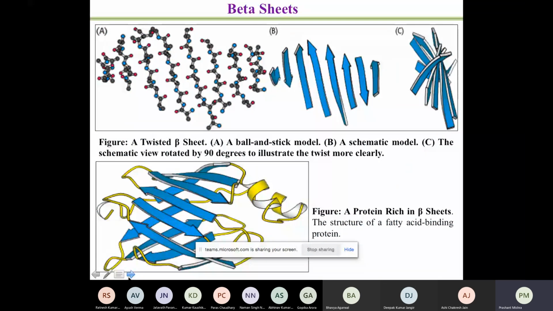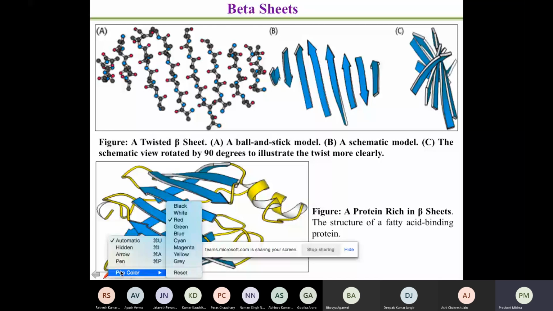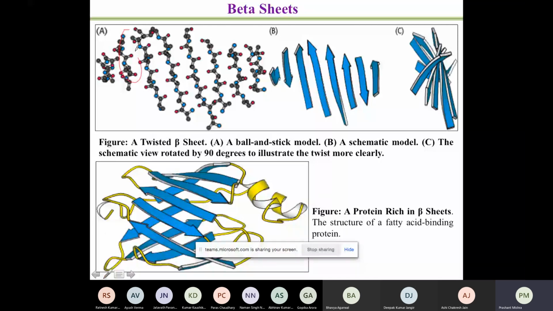These are some examples which give you an idea of what a beta sheet is. Here we have different beta sheets running in a protein structure. Here one beta sheet, another beta sheet. One is running parallel, another is anti-parallel. So you have different types. The same thing shown in structure A in the ball and stick model is shown in the ribbon model, and the ribbon model shows direction.